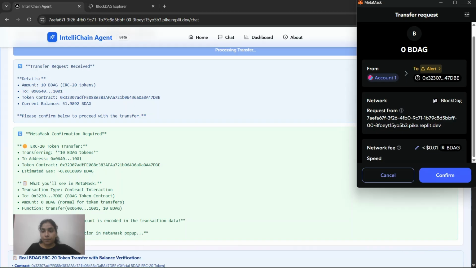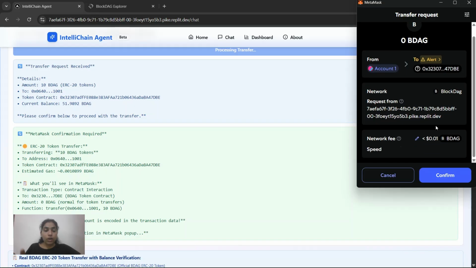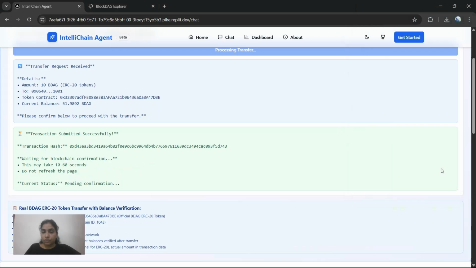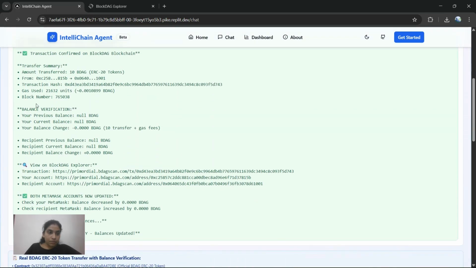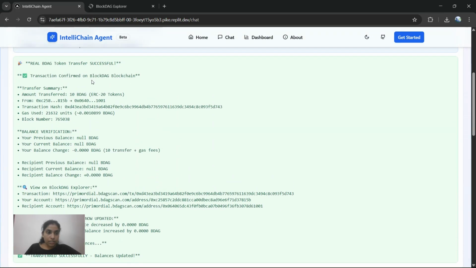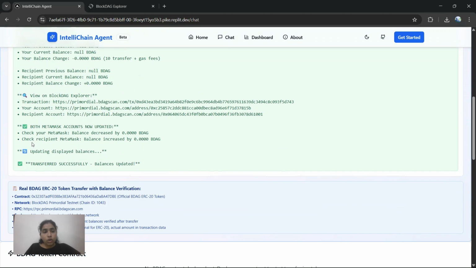Here, yeah, this is asking for a transfer request to that account. So I just click confirm. Here it is pending confirmation. Once it is confirmed, all the details will be fetched. Yeah, and it's done. Here it is displaying the transfer summary, balance verifications, and a lot more. So here we successfully received the transfer and the balances are updated.